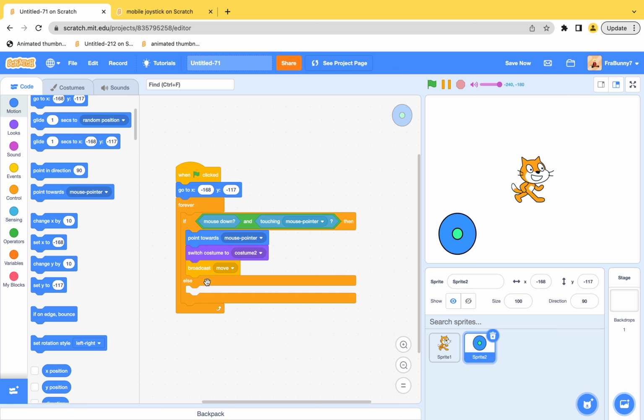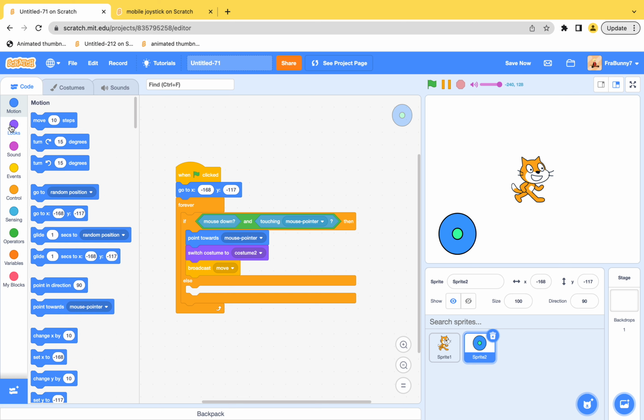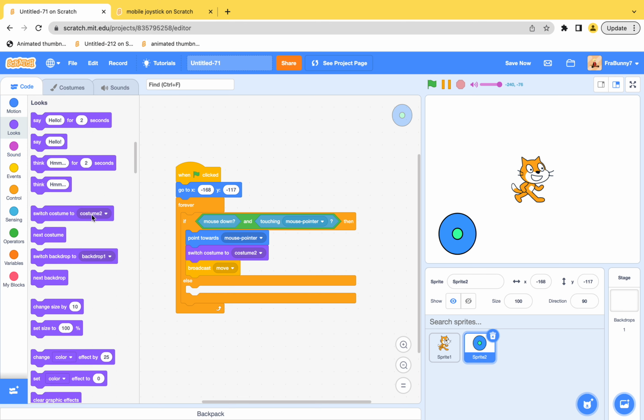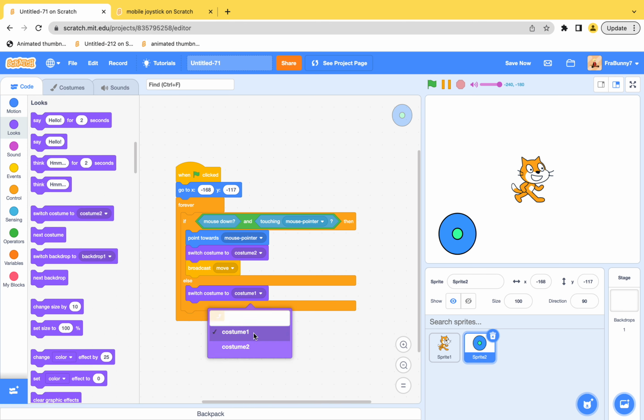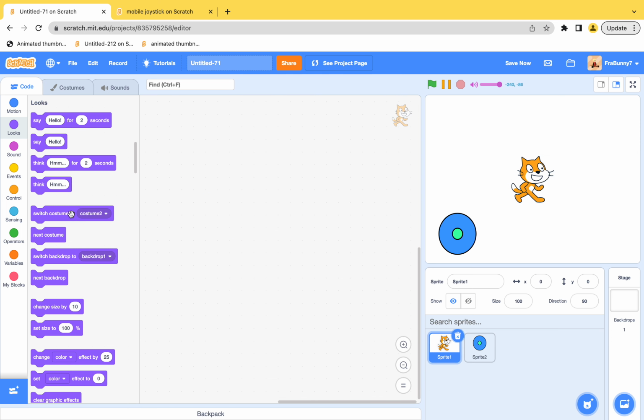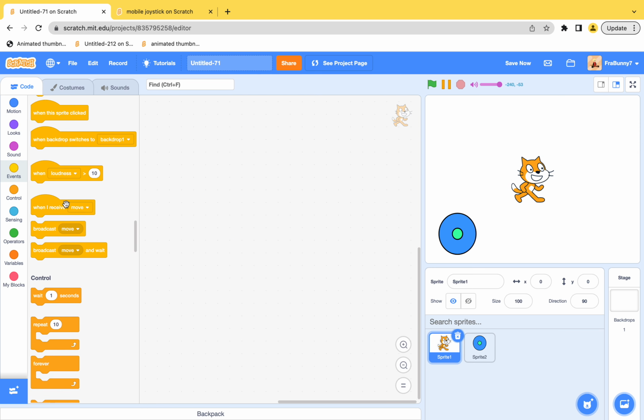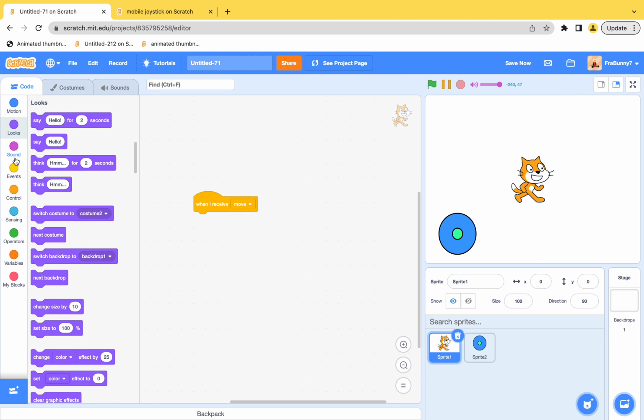And in the else part, we put switch costume to costume 1. Go to the cat sprite. When I receive move, forever,